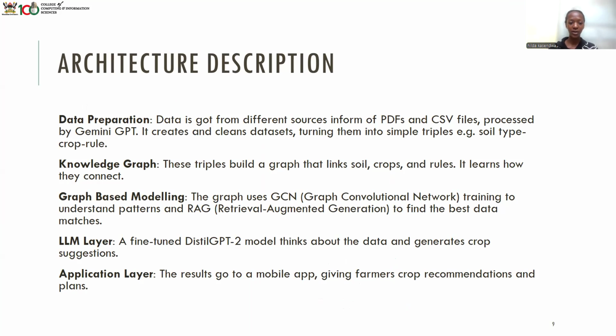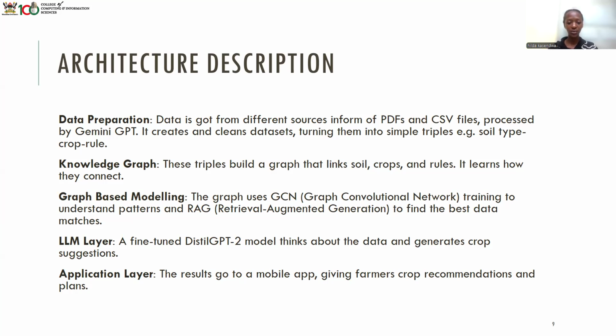So this is our architecture description. We had data preparation, and our data was gotten from different sources that include the PDFs and CSV files, and they were processed using the Gemini API key, and this Gemini API key creates and cleans datasets just from the PDFs and turns them into simple triples. For example, the soil type crop rule. Then we had the knowledge graph construction, and these triples build a graph that links soil, crops, and rows, and it learns how to connect.